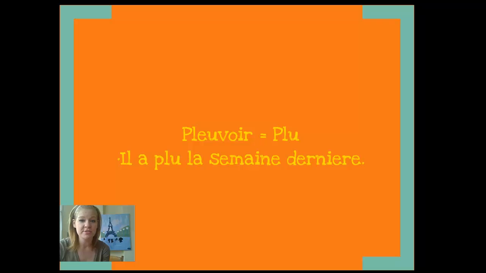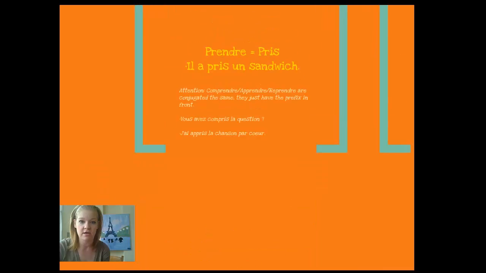All right, pleuvoir, to rain. Plu. Remember, this is only going to be with our il form, right? Il pleut, it's raining. Or il a plu la semaine dernière. It rained last week. Il a plu. A agreeing with il as our helping verb. Plu is our participe passé, not changing at all.